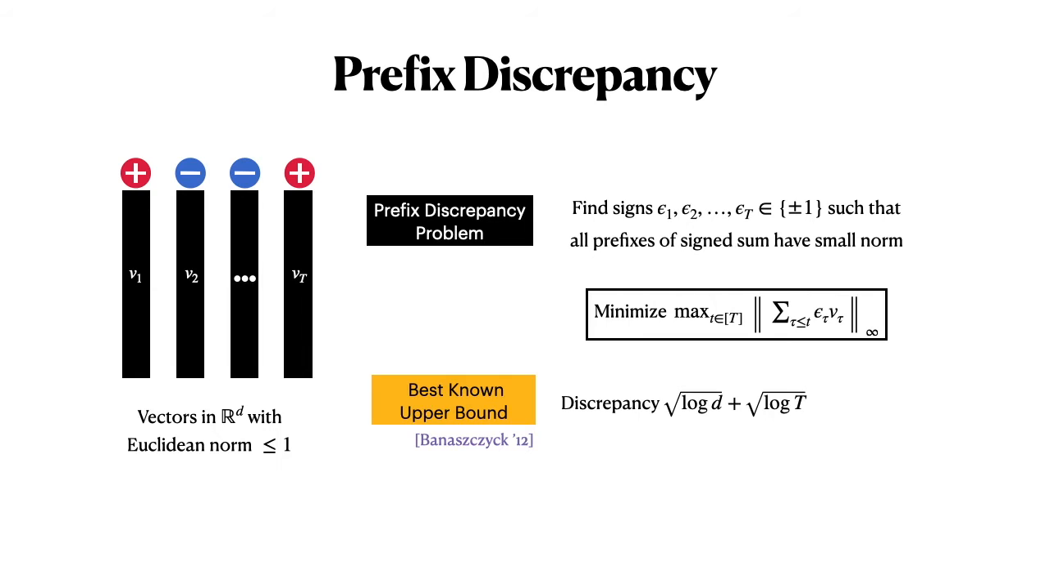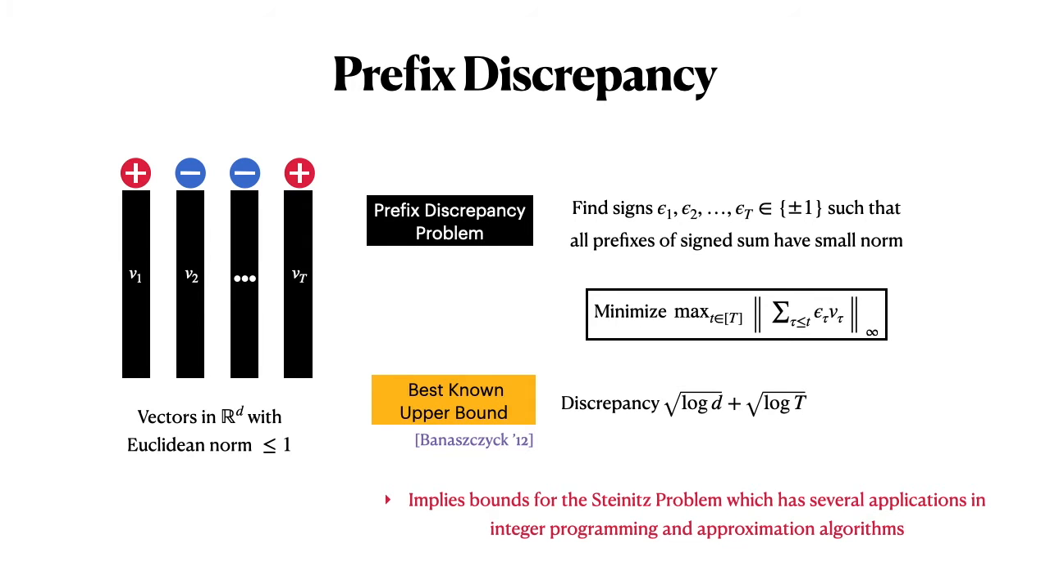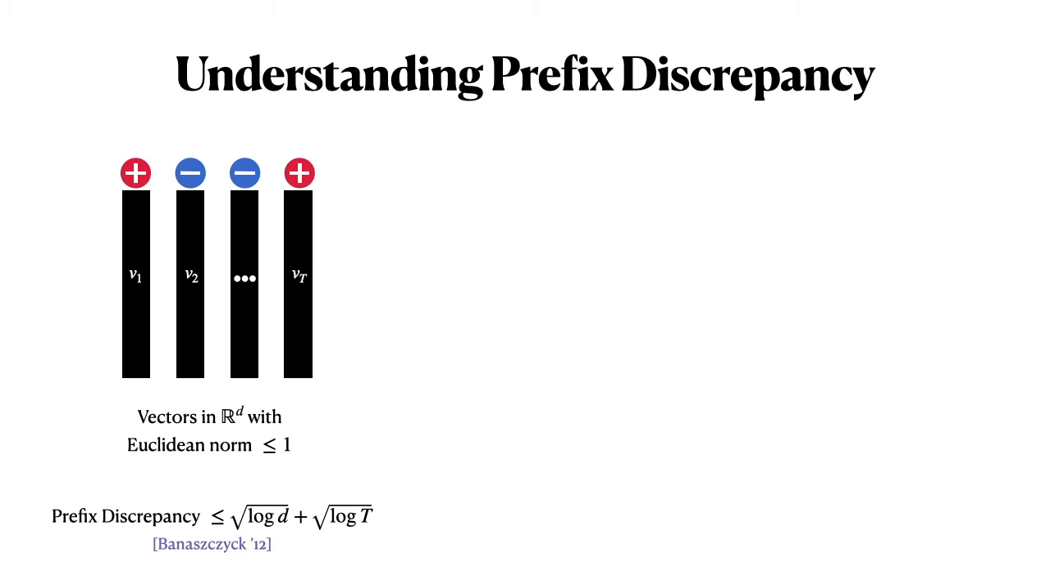This is again a very natural problem in discrepancy theory, but it also has connections to other problems. For instance, it implies a bound for another very famous problem called Steinitz's problem, and it has several applications in integer programming and approximation algorithms. So our focus in this talk will be understanding this prefix discrepancy problem. What kind of constraints does having prefixes put on our algorithm or our bound?